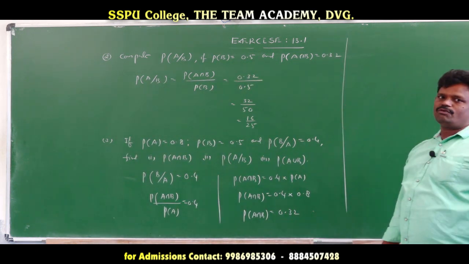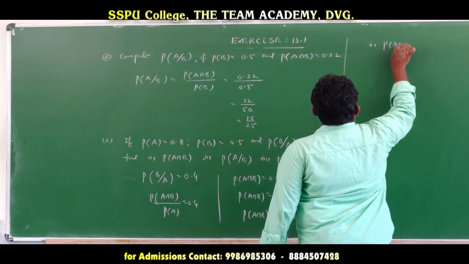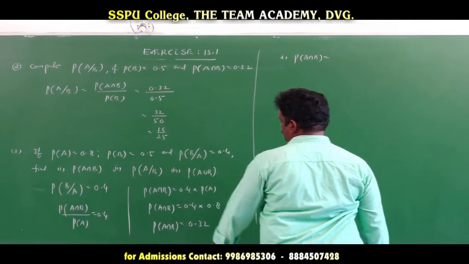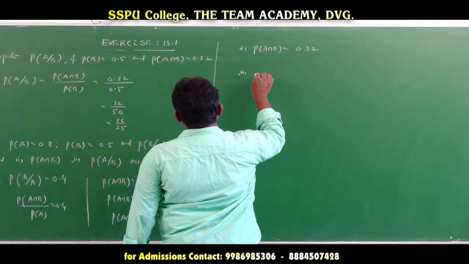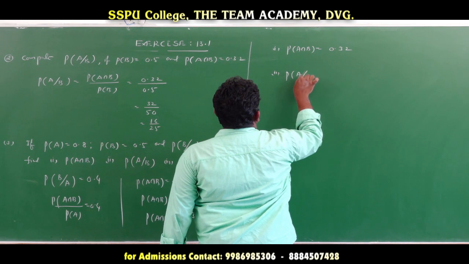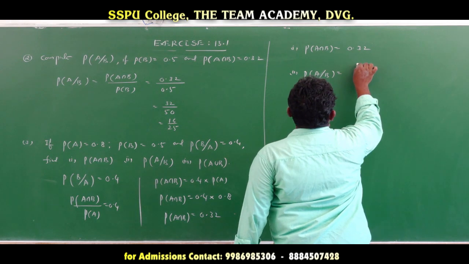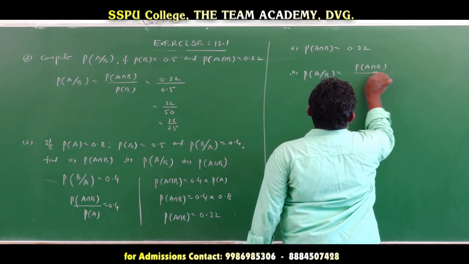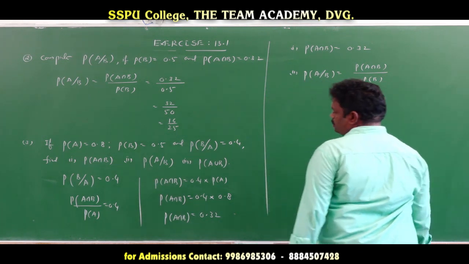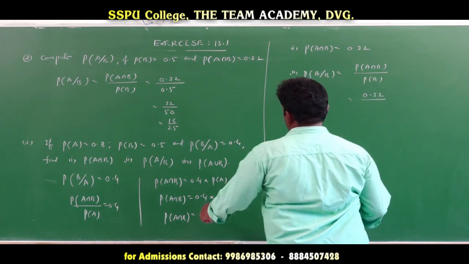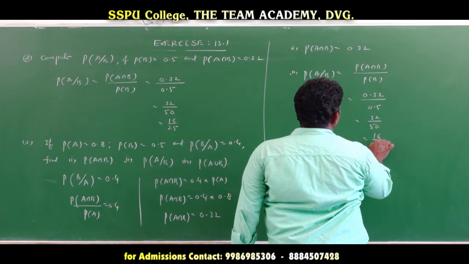Now three parts are given; solving one by one. First part: probability of A intersection B is given. We just found that probability of A intersection B is 0.32. The second part: probability of A divides B is given. Probability of A divides B is probability of A intersection B by probability of B. Probability of A intersection B is 0.32 and probability of B is 0.5. Again, 32 by 50, that is equal to 16 by 25.